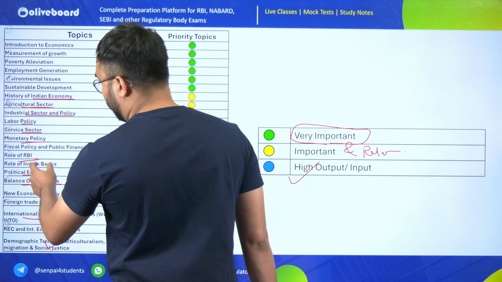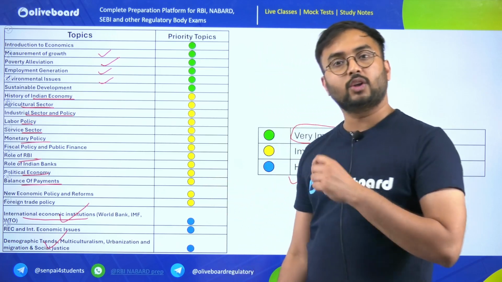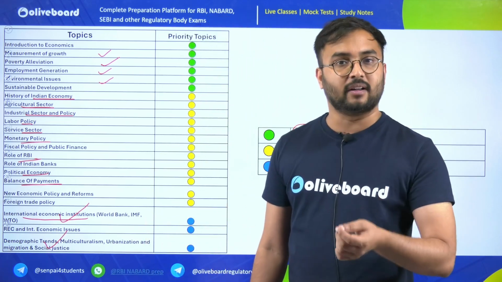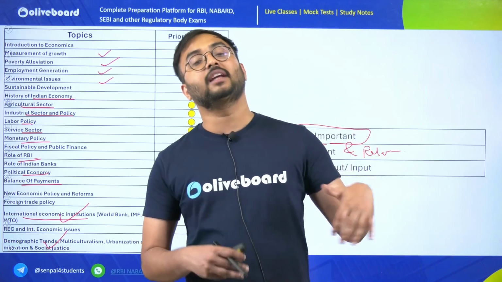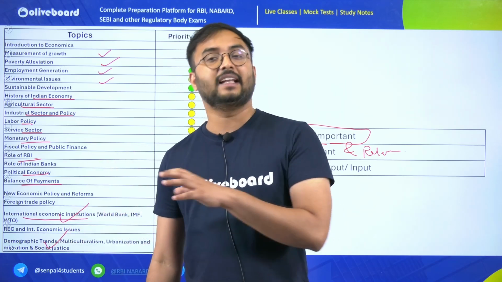Try to connect your overall role of Indian banks with agriculture. So now you can talk about PACs, you can talk about regional rural banks, you can talk about NABARD, how these organizations are making different initiatives for instilling and strengthening the agrarian community.